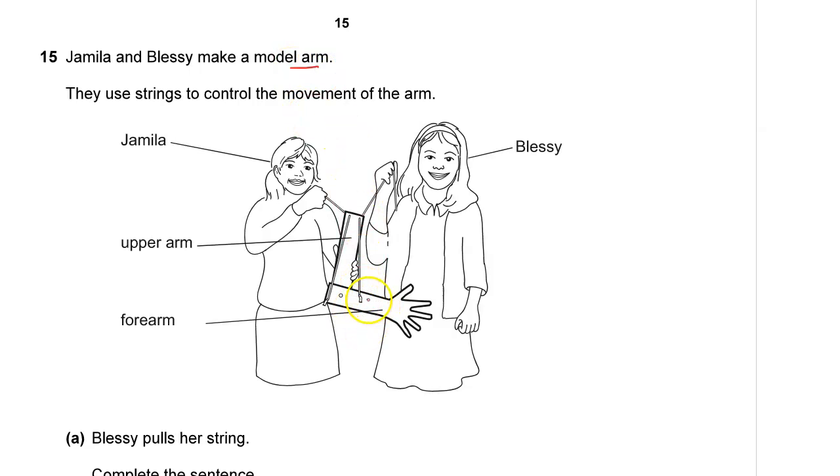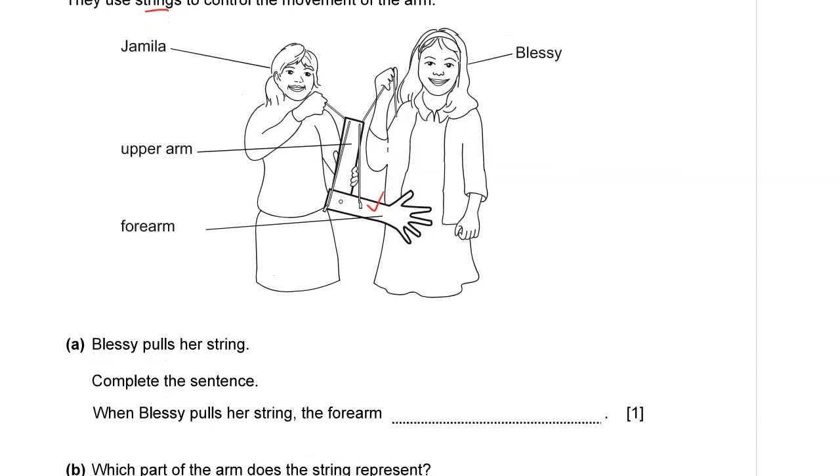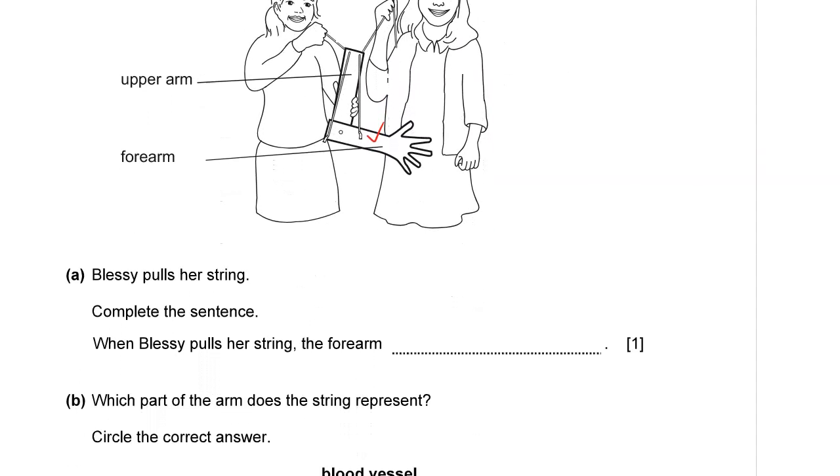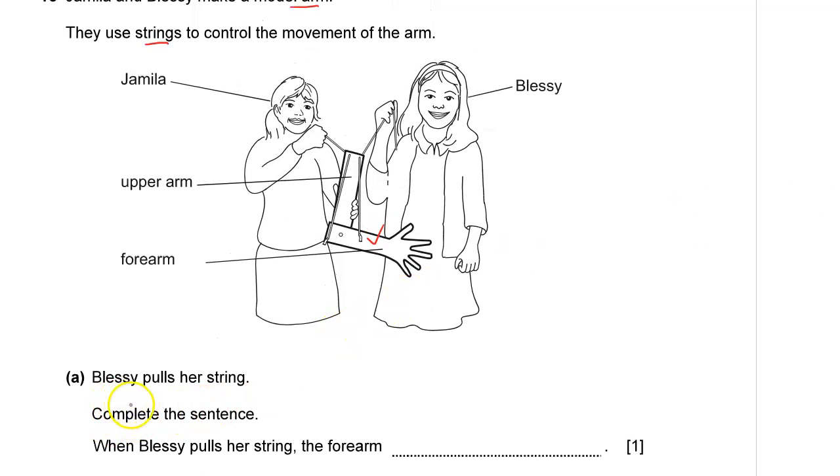Number 15, we have Jamila and Blessy make a model arm. You can see a model arm right here. They use strings to control the movement of the arm. They are pulley strings to make the arm move. Blessy pulls a string. You can see Blessy is right here, the one on your right.